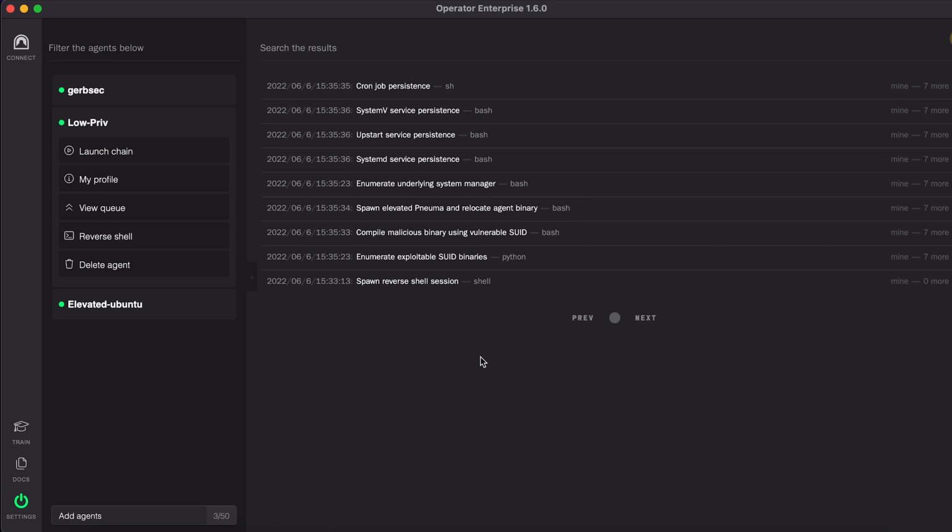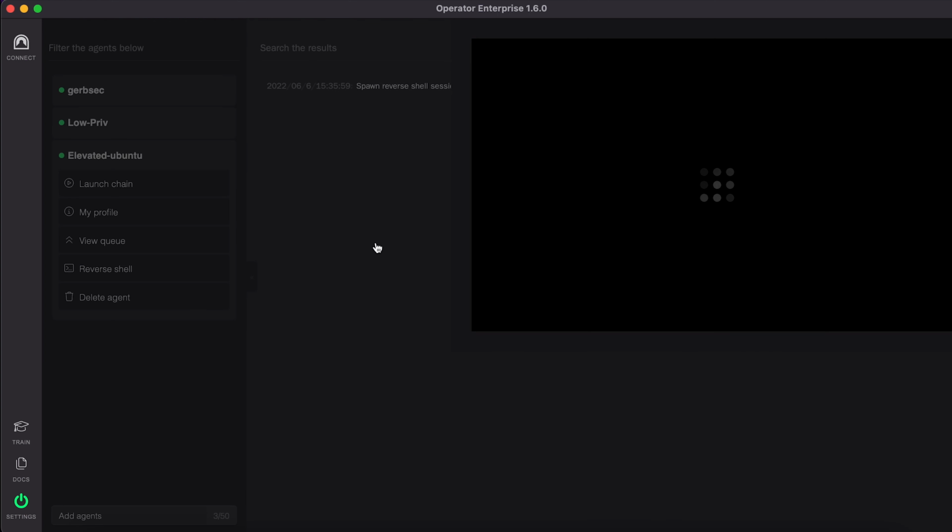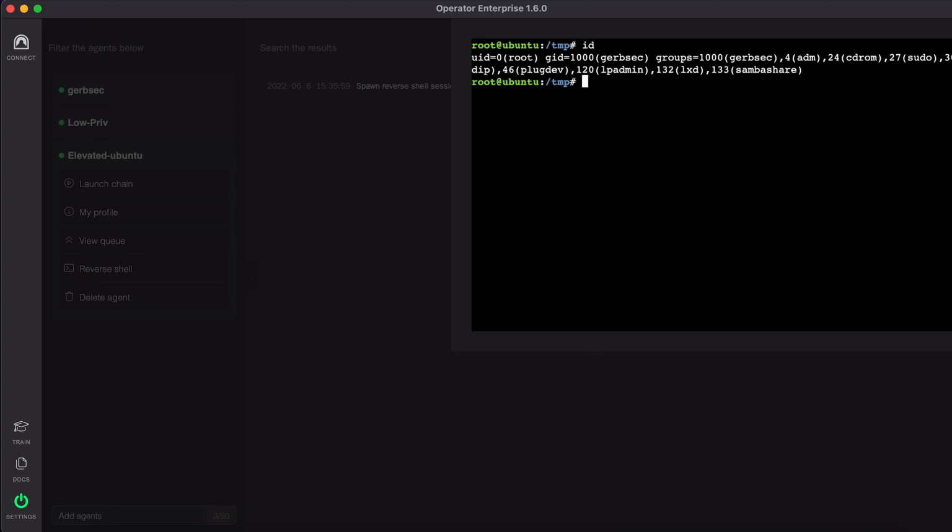The upstart and the systemv ones failed, as the identified underlying machine was systemd. You can also see that the cron job succeeded and that we have the elevated Ubuntu instance spawned in. If I hit reverse shell, we hopefully see root Ubuntu, and if I do id, you'll see we have the UID of 0 and the group ID of 1000, as this is exploiting the vulnerable setuid bit.